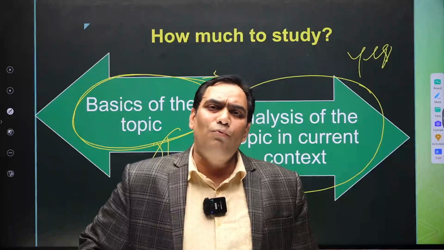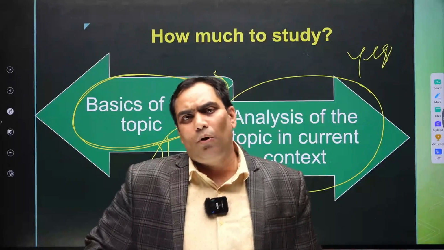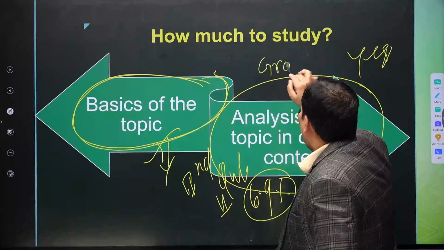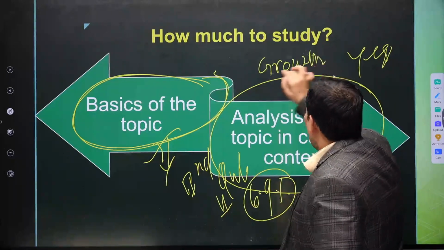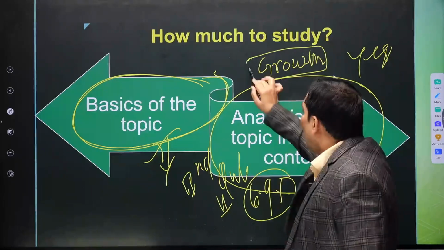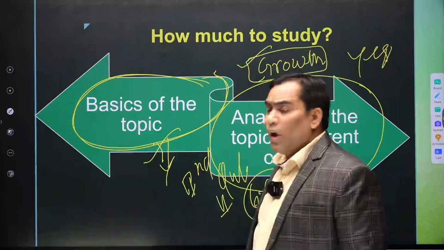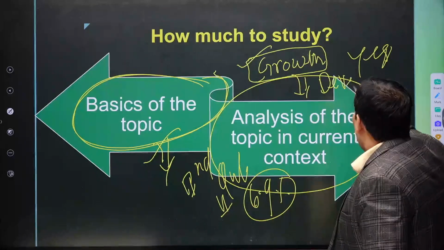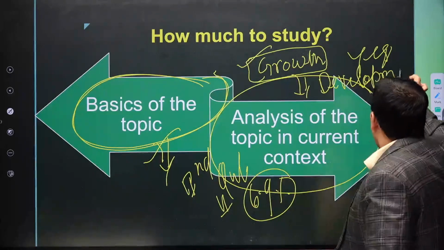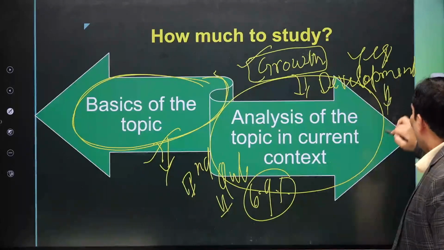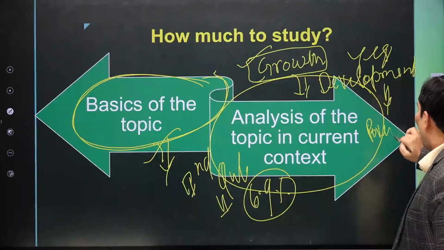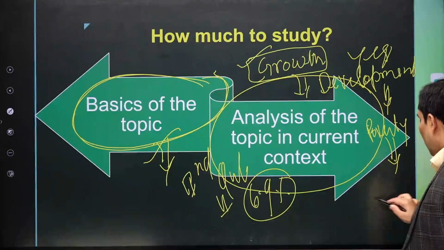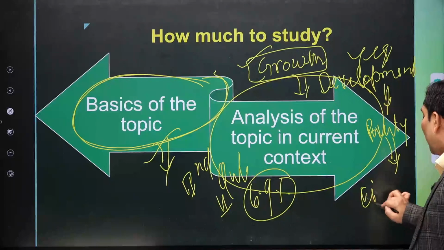The relevance is that first of all we need to understand what economic growth is. What does economic growth refer to, how is this economic growth going to help development, and how is development responsible for eradication of poverty, and for creating a welfare society?